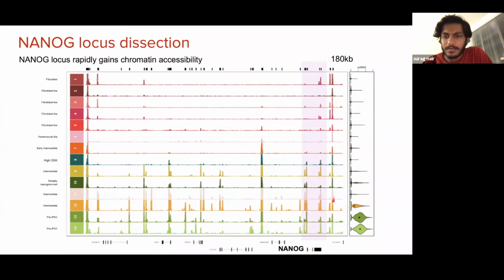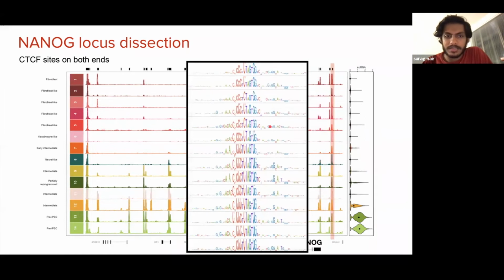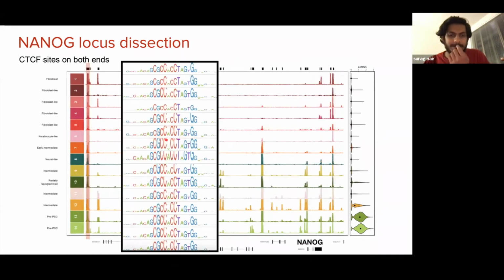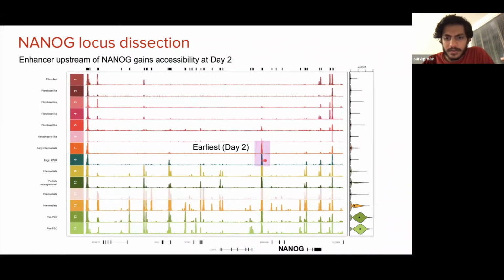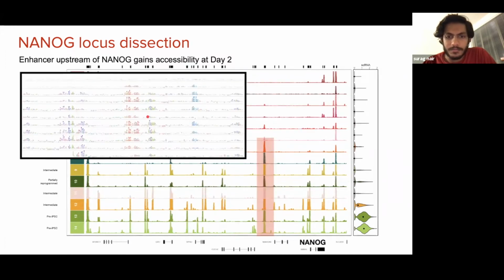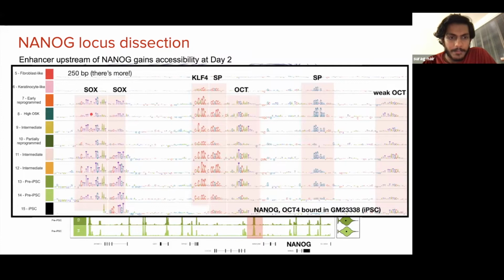When we interpret these constitutive peaks at the edges, the model highlights CTCF motifs on both ends, which suggests that CTCF bookends this domain. Interestingly, this specific enhancer here, upstream of NANOG, seems to get activated before most other enhancers or peaks at this locus. And if we interpret this specific locus in a cell state specific manner with our models, we see a lot of dynamic activity. And zooming in, we can see that this site is littered with multiple OCT-SOX and KLF motifs within just 250 bases. And in fact, we can find OCT4 ChIP-seq peaks at the site in iPSC cell lines.